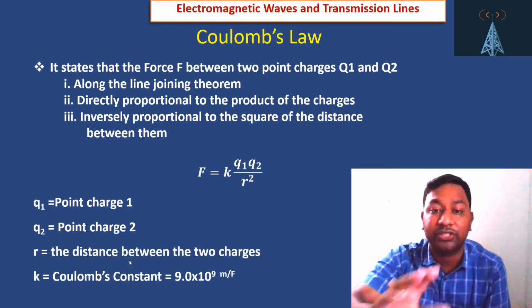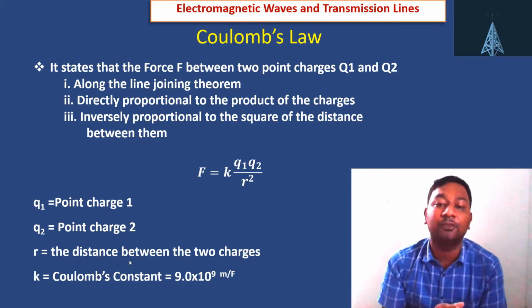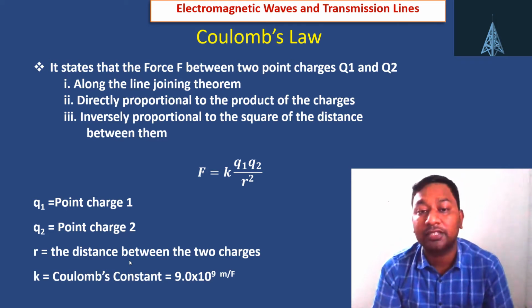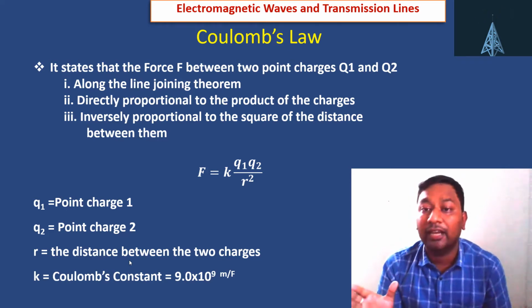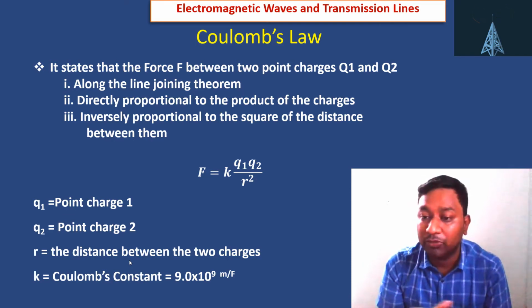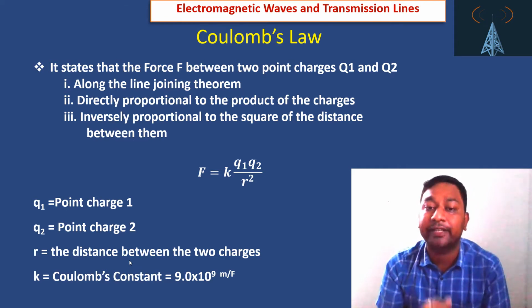Now consider two charges, Q1 and Q2. As per the law, F is proportional to Q1 Q2, F is proportional to 1 by R square, and F acts along the line joining them. Along the line joining means the direction of the force, so a unit vector will come.